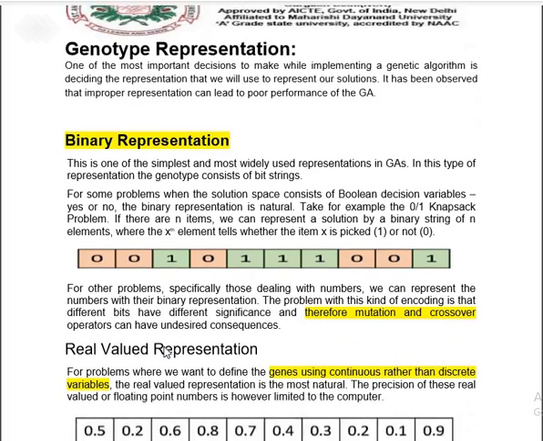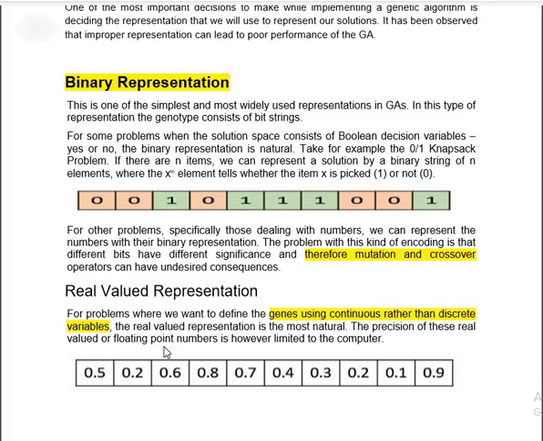Let's consider the first part, the binary representation. Binary representation is the primitive method that we studied earlier also. The values are represented in zeros or ones. All the values are represented in terms of zeros and ones. It is the simplest and most widely used representation in the field of genetic algorithms, and the genotype is represented as bit strings. For example, it can represent yes or no states, to make a good decision.